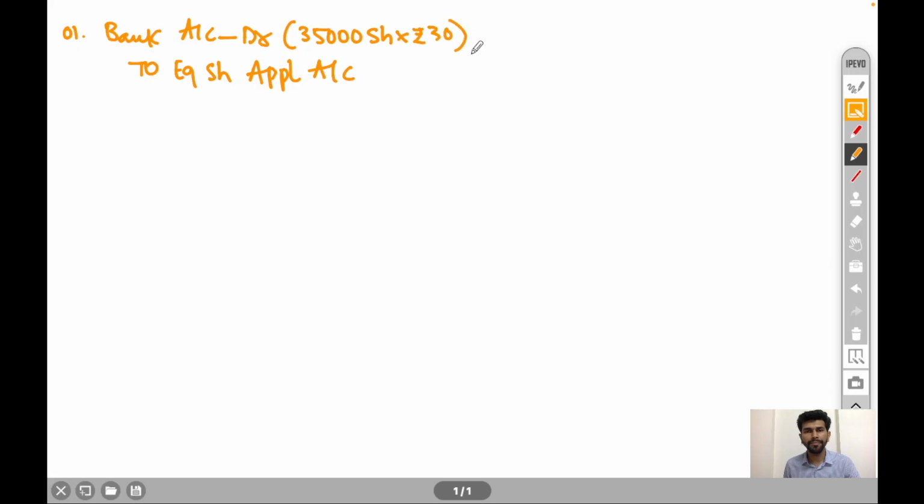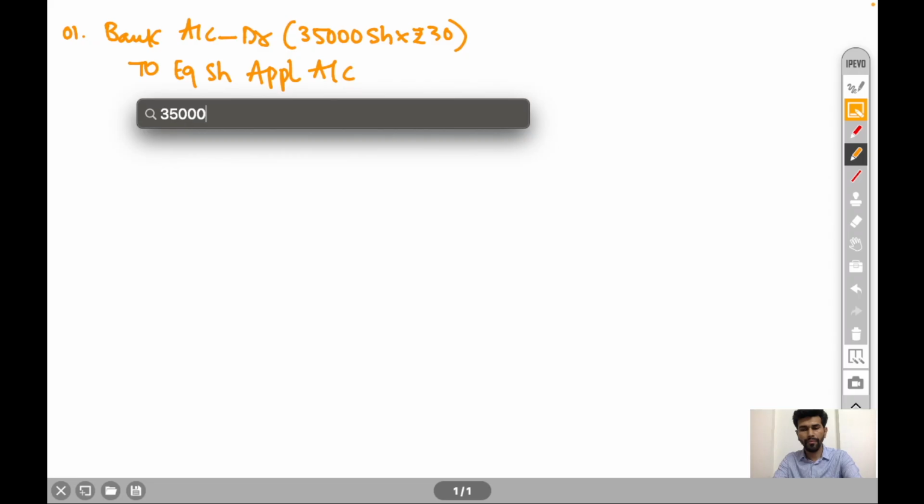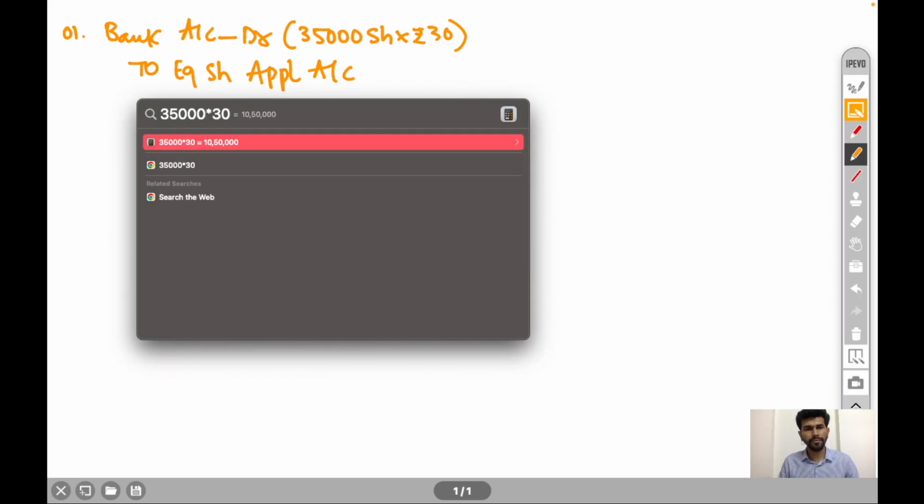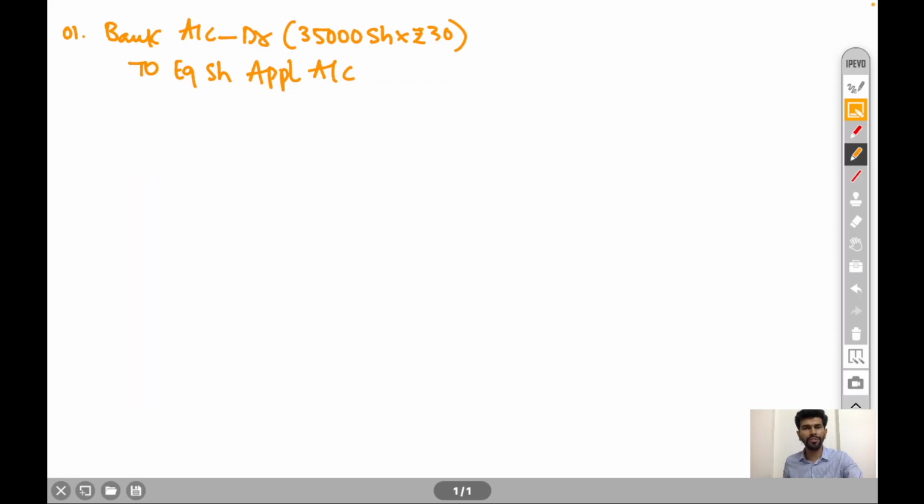Bank account is debited because the bank is the receiver of application money. The applicant has submitted the money into the bank. So bank account debit to equity share application account, 35,000 into 30 rupees, 10,50,000 rupees is the amount.